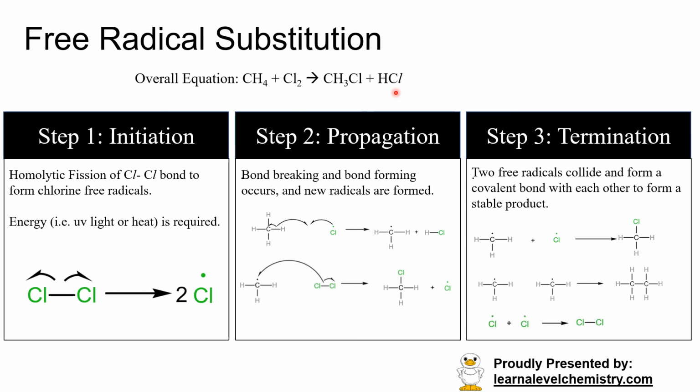So if you want to have a high yield of chloromethane, free radical substitution will not be a good reaction to use to produce chloromethane because of the many byproducts. So I want you to remember the free radical substitution in detail. In fact, it is the most important reaction, or the most important concept in this chapter on alkanes for A levels.